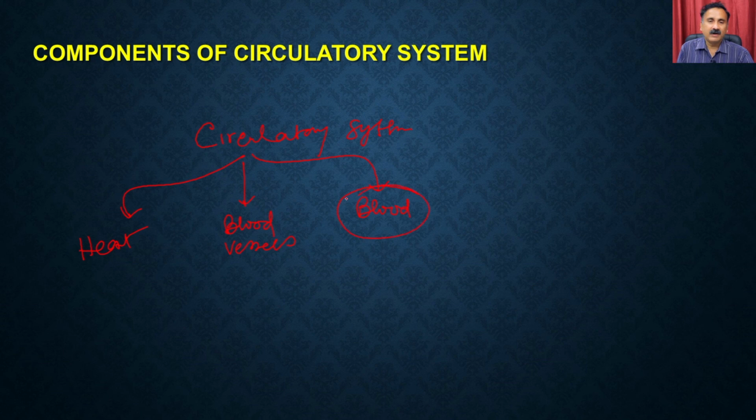Okay, so what we have discussed in today's lecture is the structure and the function of the heart. Within the heart, we have discussed the two-chambered heart, the three-chambered heart, and the four-chambered heart.